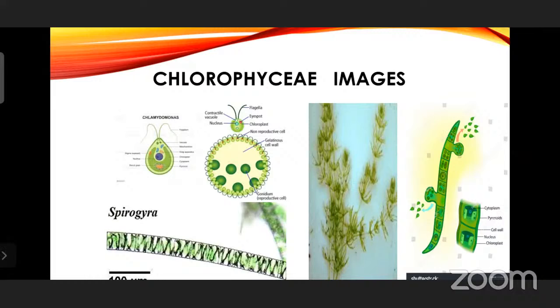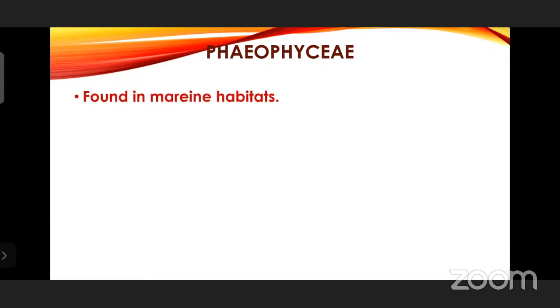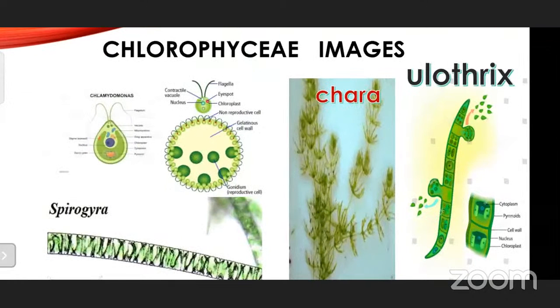You can see the chloroplast spiral shape also in the Spirogyra. That's why the name Spirogyra. So these are the few images of chlorophyce. This is Ulothrix, Chara, and Spirogyra.